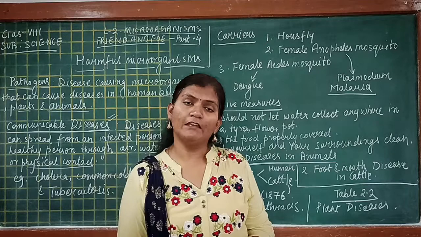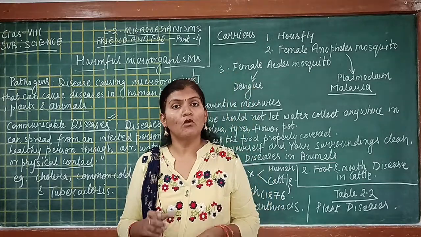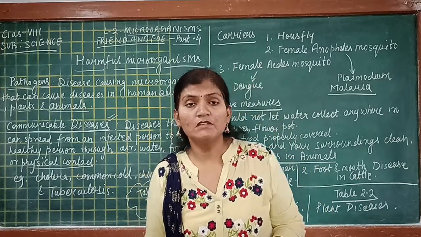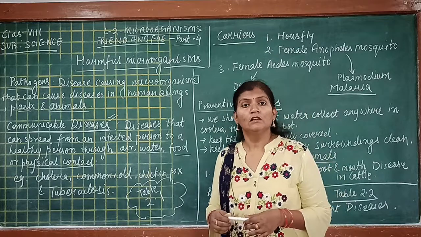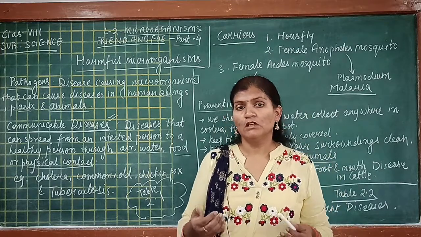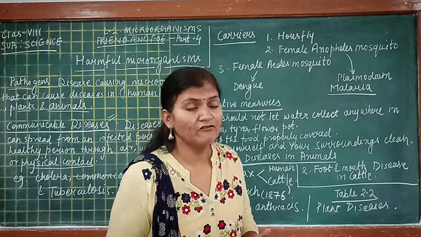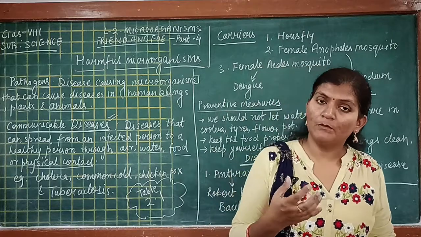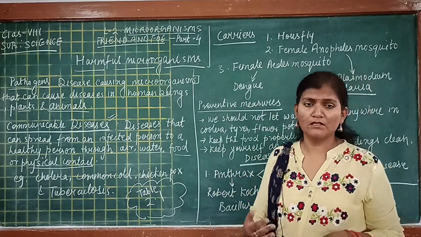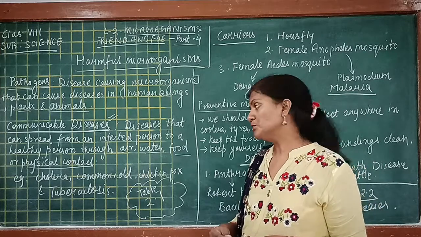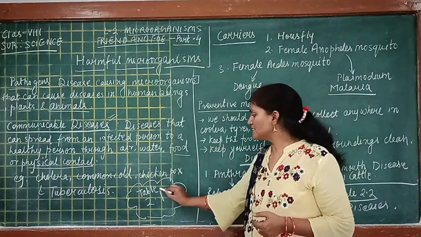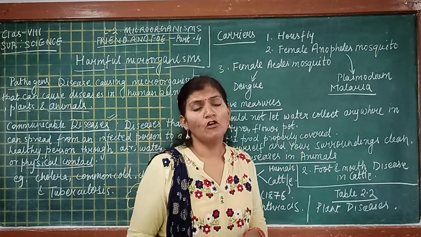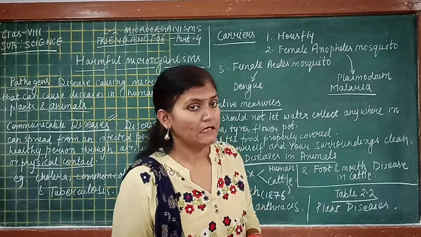There you will find the name of the disease, then the causal organism, which may be a virus, a bacteria, or a protozoa, and the preventive measures by which the disease can be prevented from spreading, and the way by which the communicable disease spreads from an infected person to a healthy person. So students, don't forget to see table 2.1 of your NCERT textbook. There you will find some more common communicable diseases.